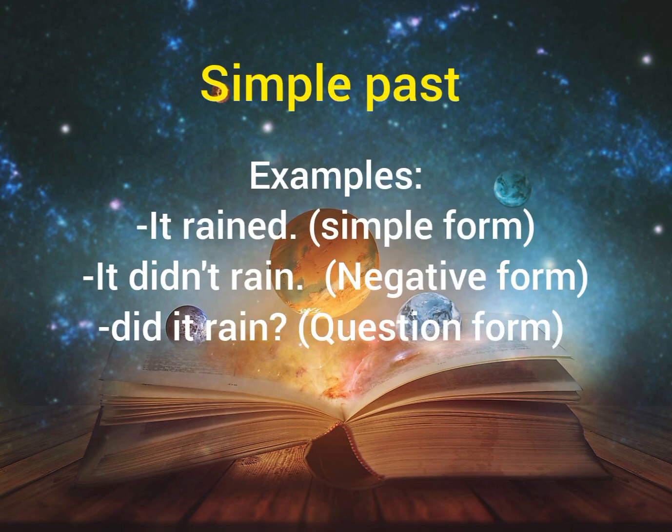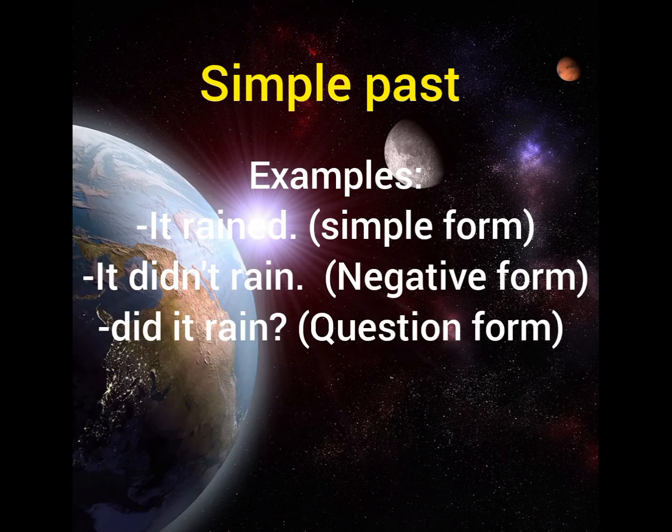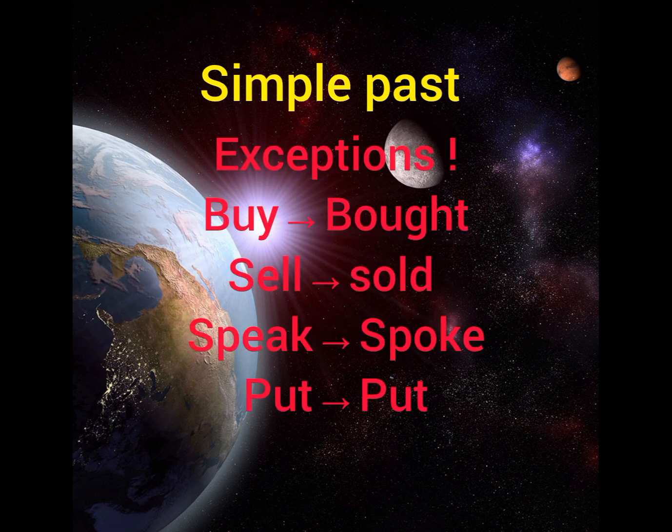So here we have examples. It rained, it didn't rain, did it rain? So the first example is a simple form, and the second is a negative form, and the third one is a question form. So this is the way to conjugate verbs in the simple past. So you add just ed to the verb's end. But we have some exceptions where the verbs take other forms. So remember those verbs as much as you can.